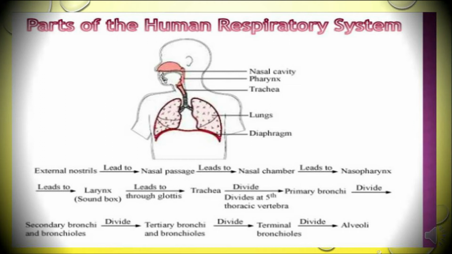Now after the trachea, it divides into the primary bronchi, which further divide into the secondary bronchi and bronchioles, which further divide into the tertiary bronchi and bronchioles, and finally into terminal bronchioles, which further lead to division into alveoli. So this is how the respiratory system works.